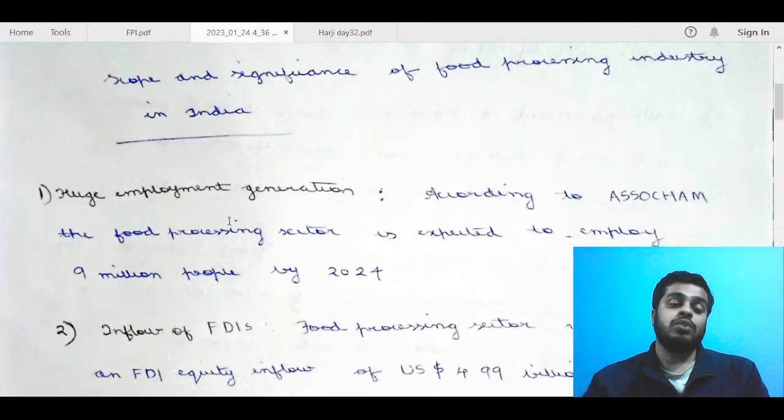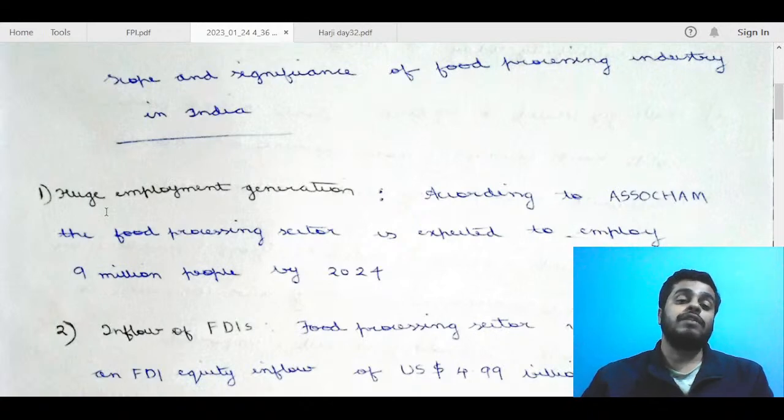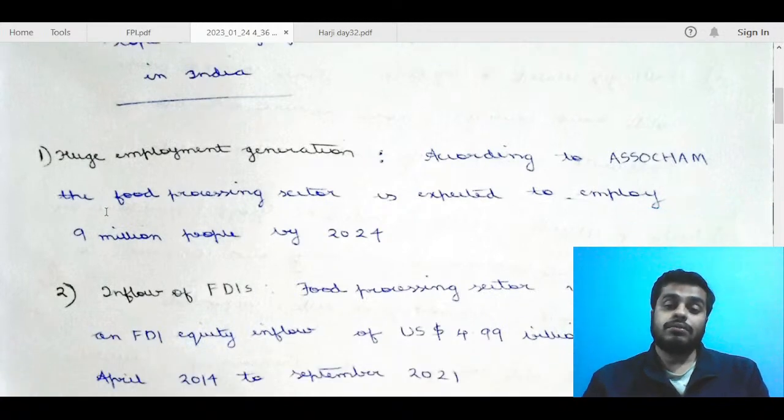Huge employment generation. So this is okay. Recently, for example, in this point, if I explain the difference, huge employment generation, the significance of this is that the quality of life of those people who are employed is improving. So that is the significance of employment generation. Whereas the scope is that this employment generation can again increase as the industry grows. So that is the scope. Whereas the significance is the current impact on the lives of the people who are employed. So you could have just differentiated these two parts and moved on.